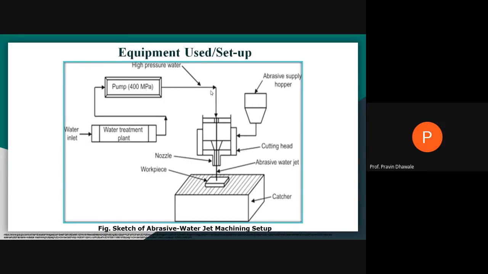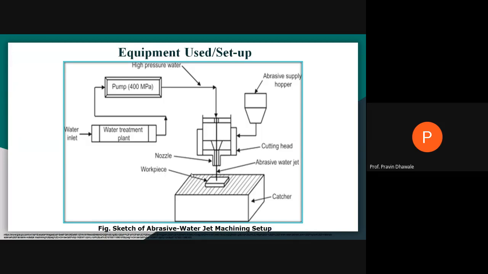In this mixing chamber, high pressure water comes from the pump and abrasive particles come from the hopper. They get mixed over here, right? And when this mixture comes out from the nozzle, you get a high velocity abrasive water jet.